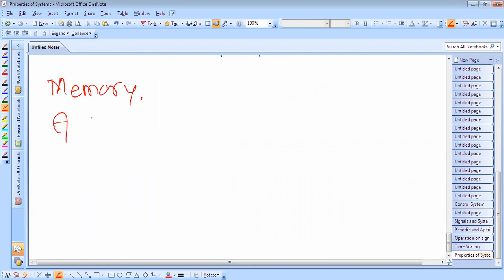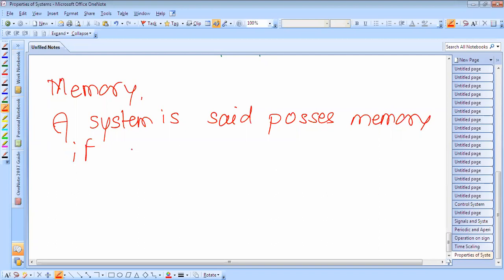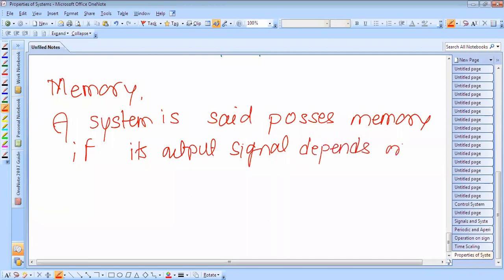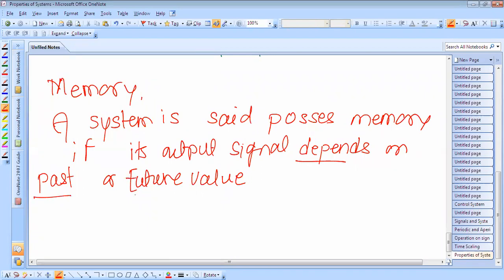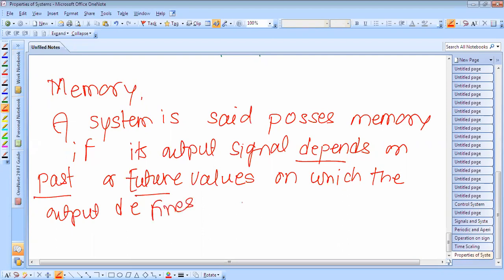A system is said to possess memory if its output signal depends on past or future values of the input, which defines how far the memory of the system extends into the past or future.